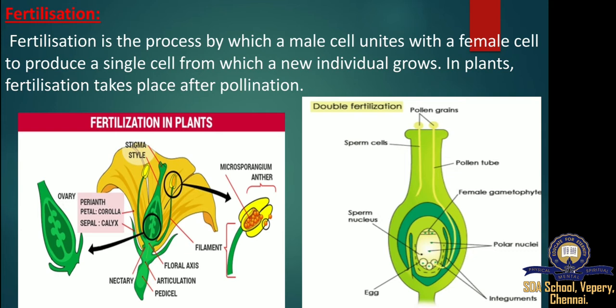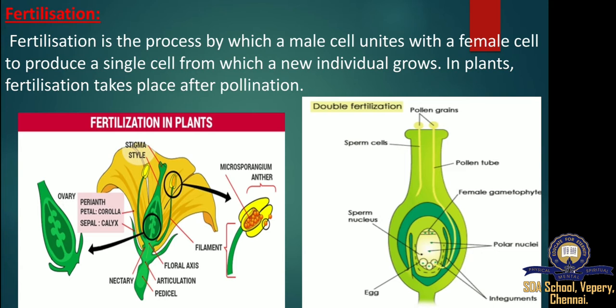Fertilization can be defined as the fusion of the male gamete pollen with the female gamete ovum to form a diploid zygote. It is the physicochemical process which occurs after the pollination of the carpel. The complete series of this process takes place in the zygote to develop into a seed.